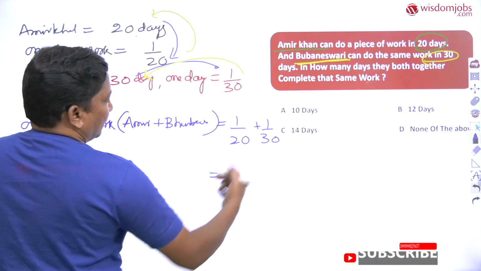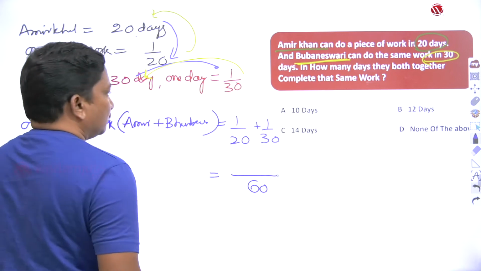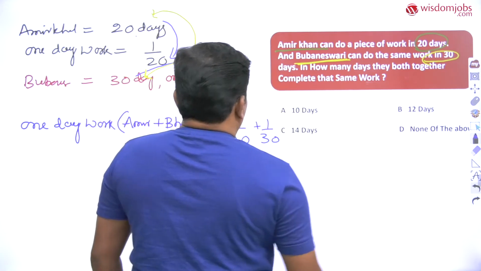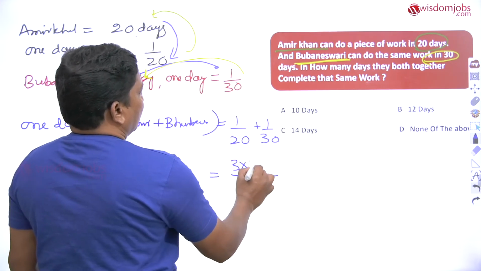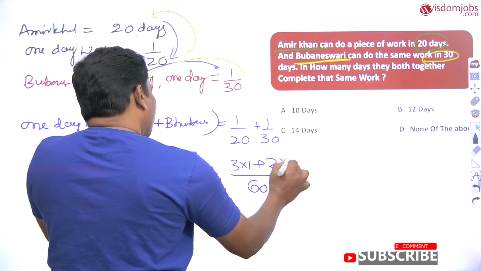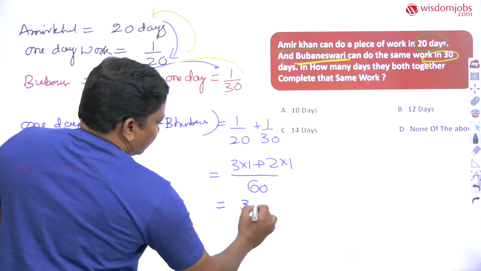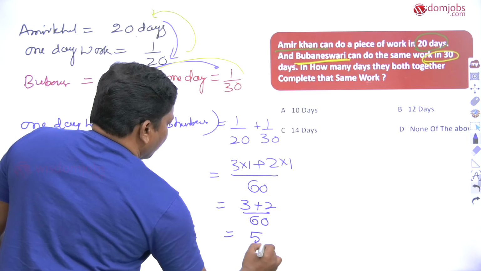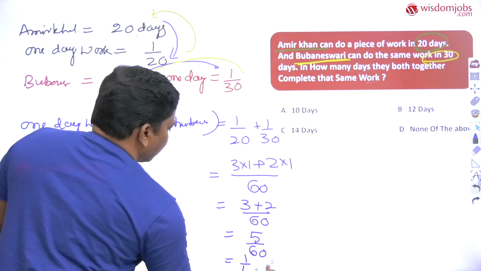Taking the LCM of 20 and 30, the LCM equals 60. 60 by 20 is 3, so 3 into 1, plus 60 by 30 is 2, so 2 into 1. That equals 3 plus 2 by 60, which is nothing but 5 by 60, that equals 1 by 12.